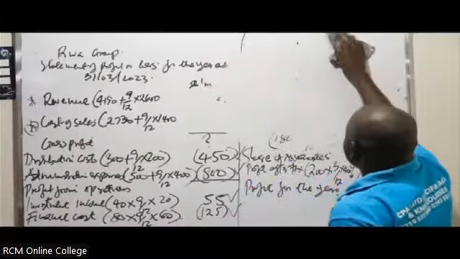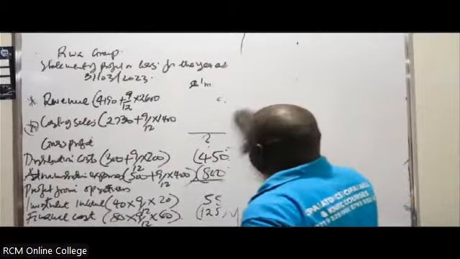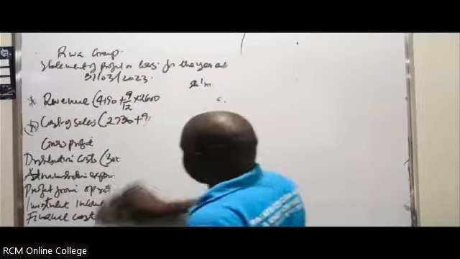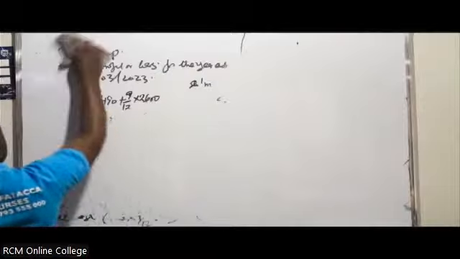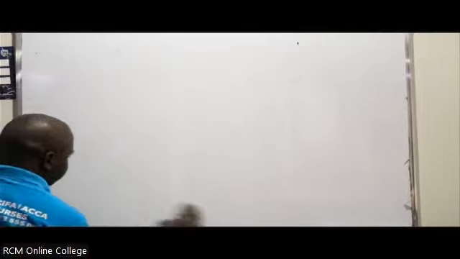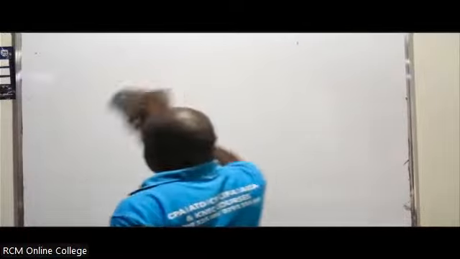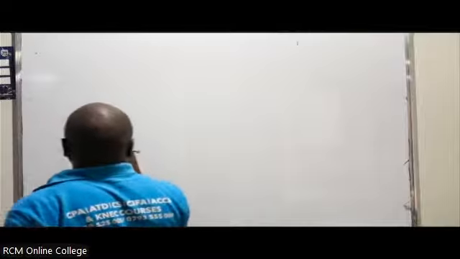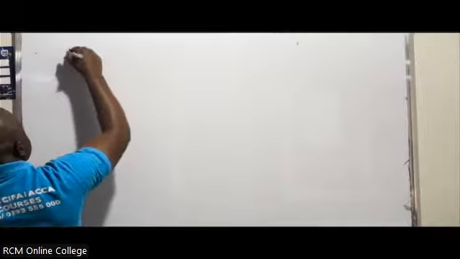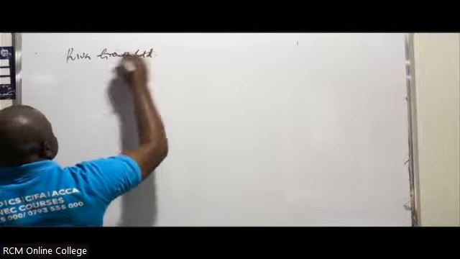So you can come up with the structure for the statement of financial position. It is River Group Limited statement.